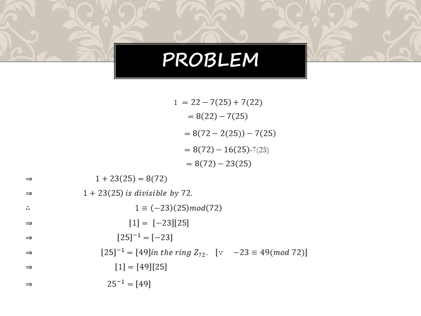This is the notation for this, right? Now 1 is congruent to minus 23 times 25 mod 72, so bring 25 to the left-hand side and you get 25 inverse equal to minus 23. This is what we are looking for in our problem: 25 inverse. As per the modulo technique, we do not take a negative value as the remainder, am I right or not? So therefore, with 72 here, 72 minus 23 becomes 49. So the inverse of 25 is equal to 49. This is the idea to solve the ring problem.